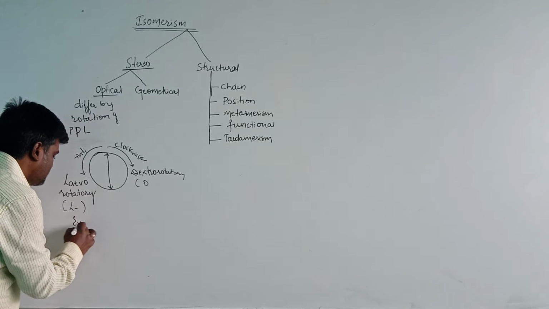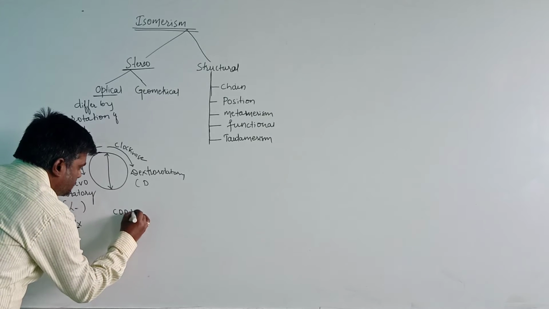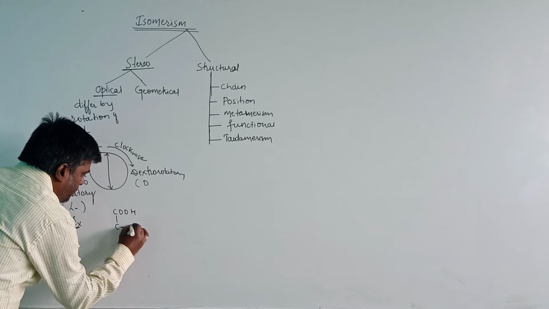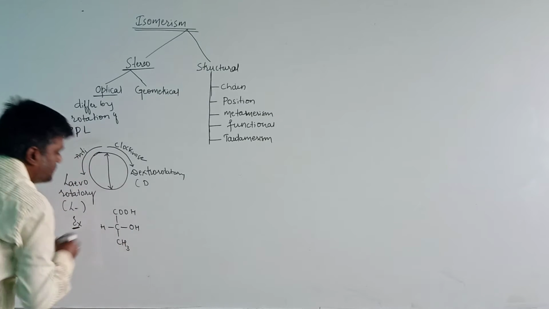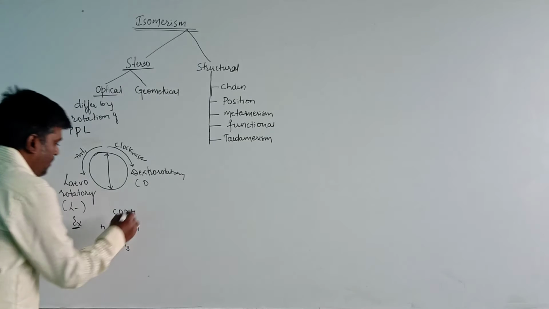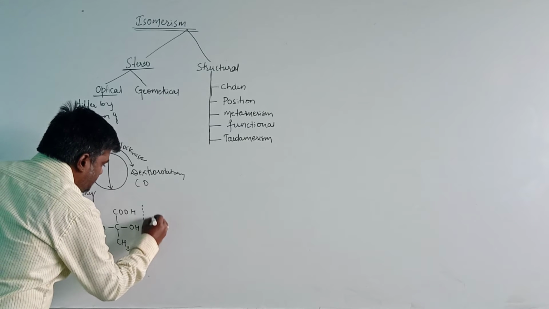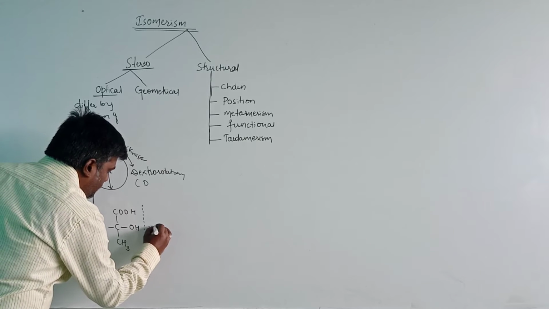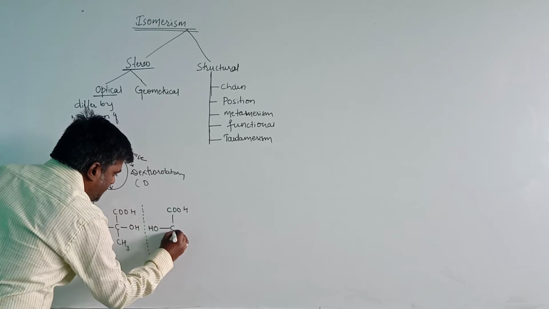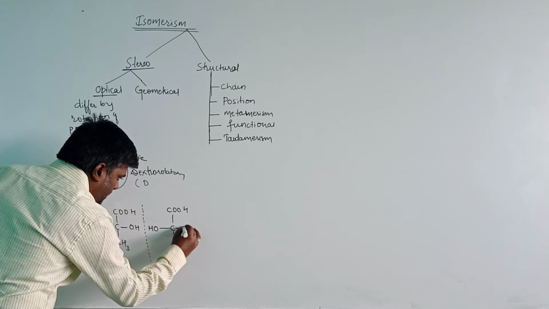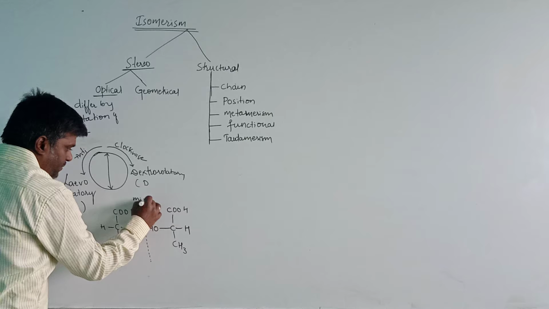Lactic acid: CH3, CHOH, COOH. This compound is known as lactic acid. When we take the mirror image of this lactic acid, we get the structure with H and OH interchanged, with COOH and CH3. These are mirror images of each other.